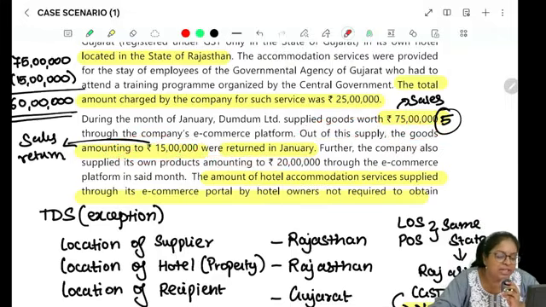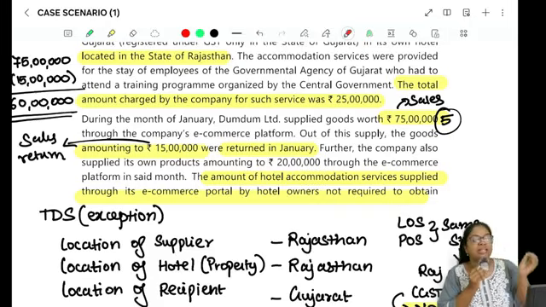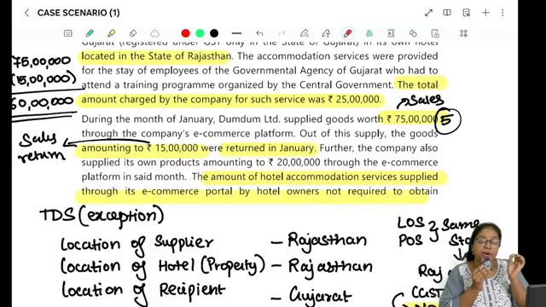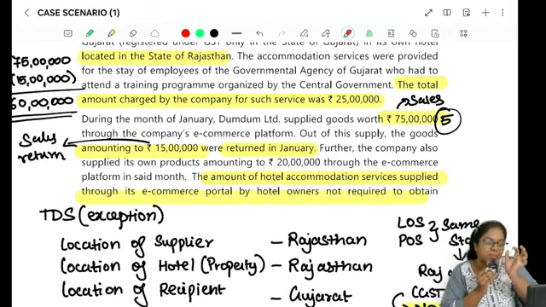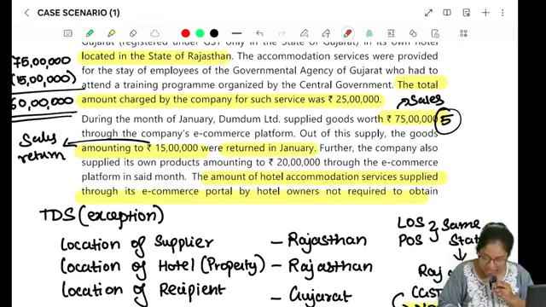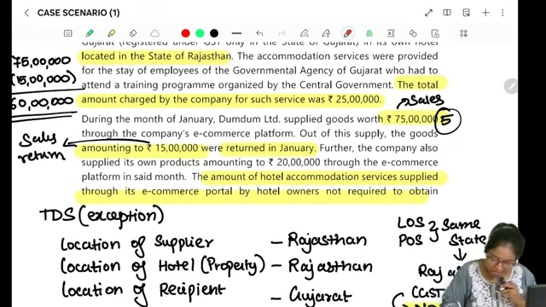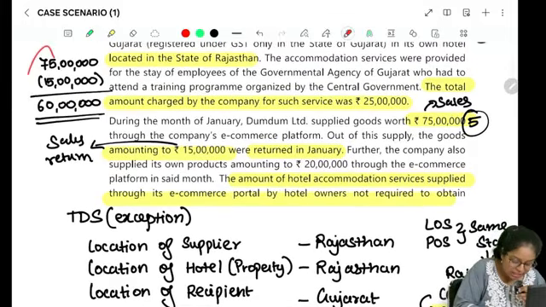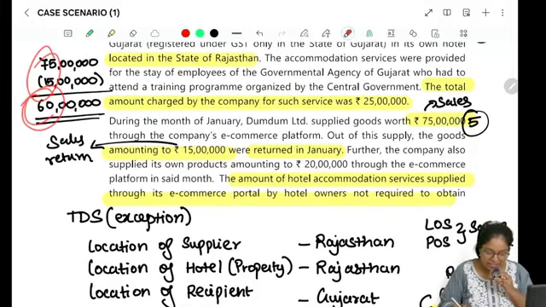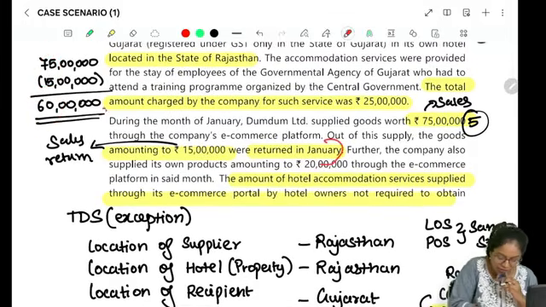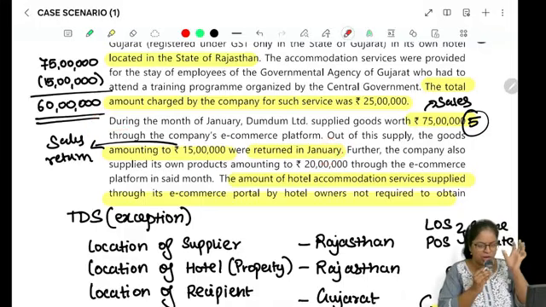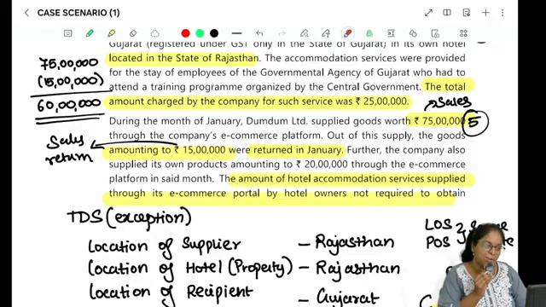So TCS provisions will definitely hit, but TCS provision we have already learned is applicable on the net sales. What do you mean by net sales? My sales minus my sales return. Sales is 75 lakh. My sales return is 15 lakh. So if you see, TCS will be applicable only on 60 lakh rupees, right? So till here we have read, and we know that TCS will be applicable on net sales. Net sales at 75 minus 15. So TCS is applicable on 60 lakhs.